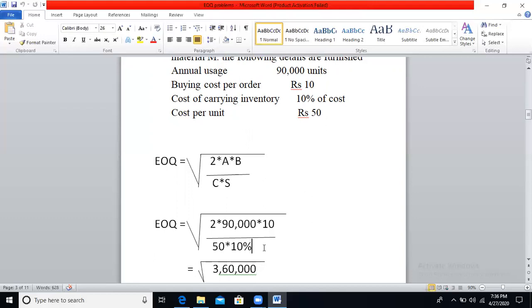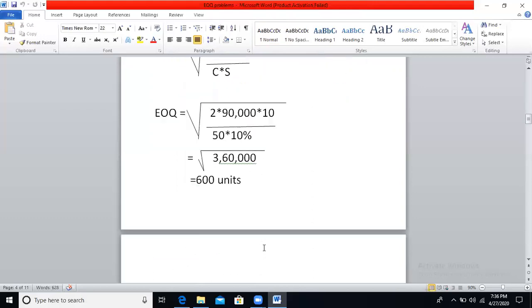Now simplify this: 2 into 90,000 into 10, divided by 50 into 10%, which is 5. If you simplify this, you will get square root of 3,60,000. If you remove the square root, you will get EOQ as 600 units.